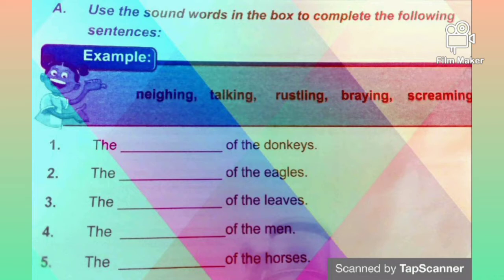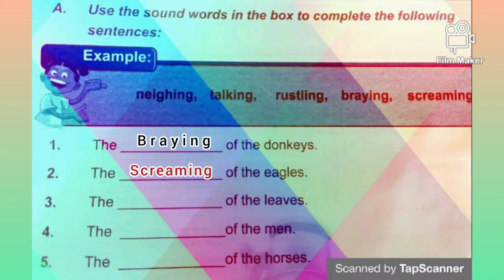Number 1, the dash of the donkeys. What sound does the donkey make? The donkey brays. So our answer is bray, the braying of the donkeys. Okay, so we have number 2, the dash of the eagles. What sound does the eagle make? The eagle screams. Now we have the screaming of the eagles.